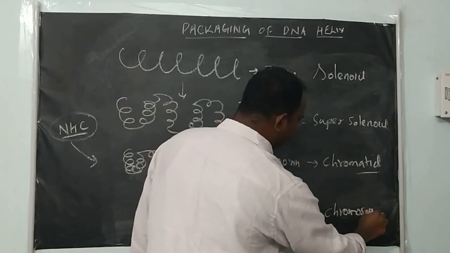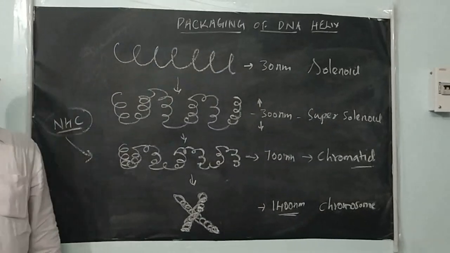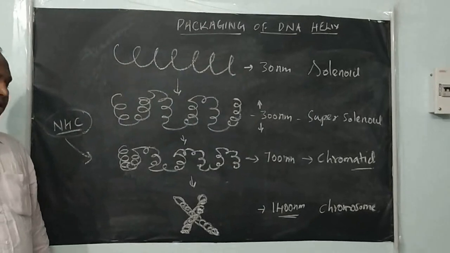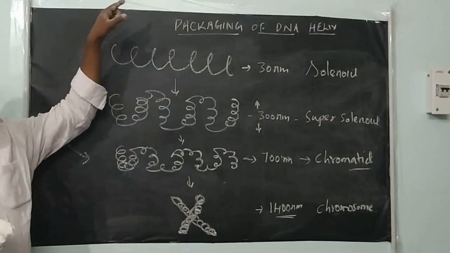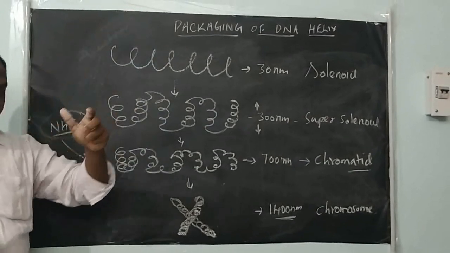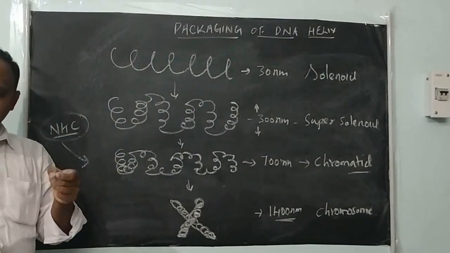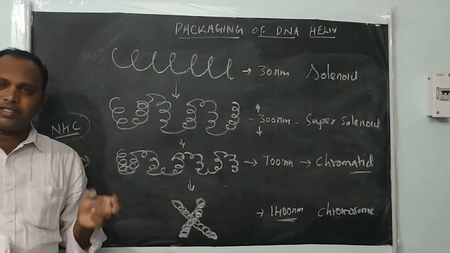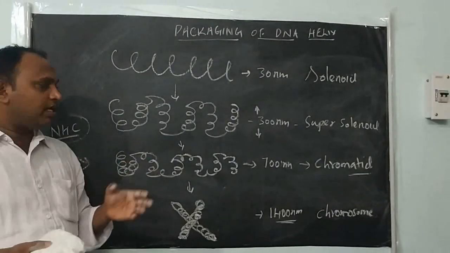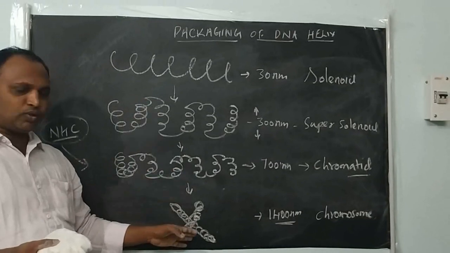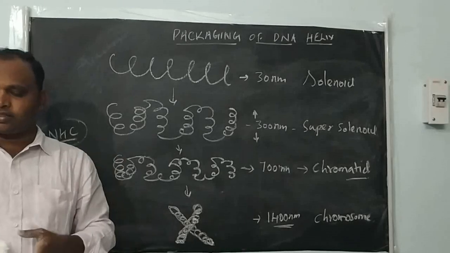These structures are visible only during the metaphase stage of cell division. When the cell is about to divide, only then do they further condense and form the rod-like structure we call a chromosome. The diameter of DNA is 2 nanometer, but the length is different. After packing, the diameter becomes 1400 and the length is greatly reduced, so the cell can easily accommodate it. Also, DNA is packed into chromosomes because then it is easy to distribute equal amounts of DNA to the daughter cells.